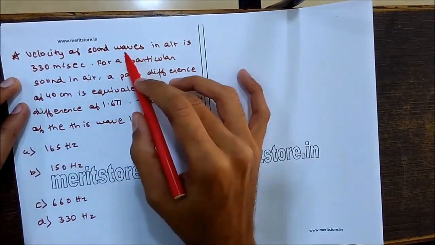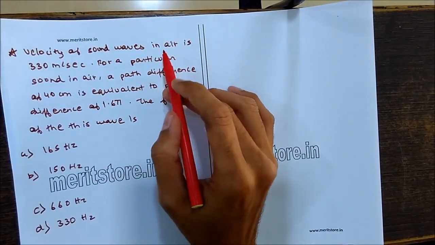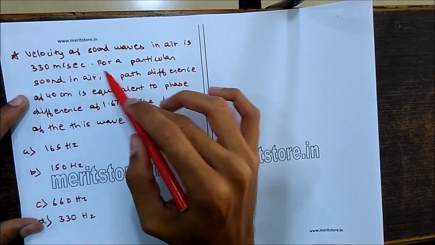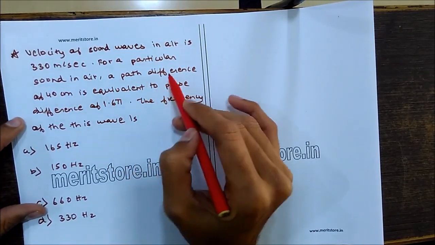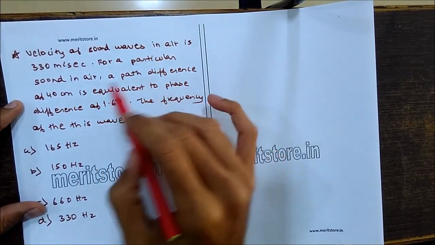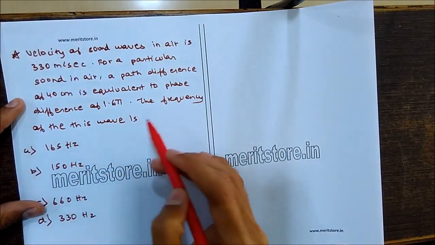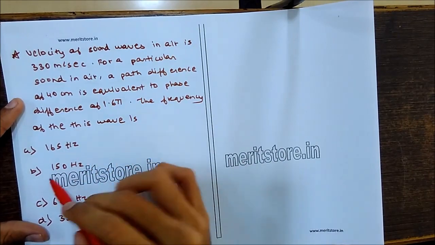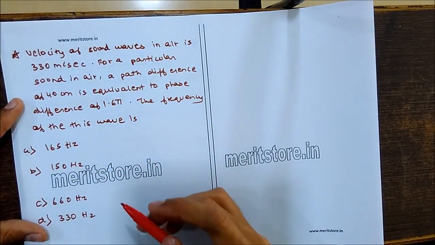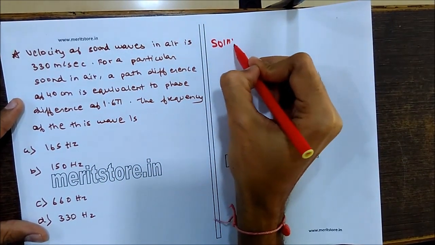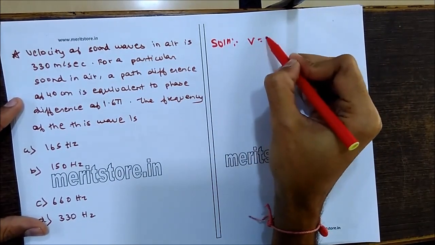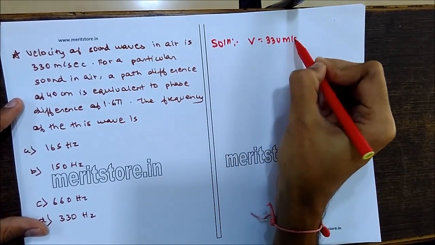Next one. The velocity of sound wave in air is 330 meters per second. For a particular sound in air, a path difference of 40 centimeters is equivalent to a phase difference of 1.6 pi. The frequency of the wave is 165 Hz, 150 Hz, 660 Hz, or 300 Hz. So the solution is, we have a velocity equal to 330 meters per second.